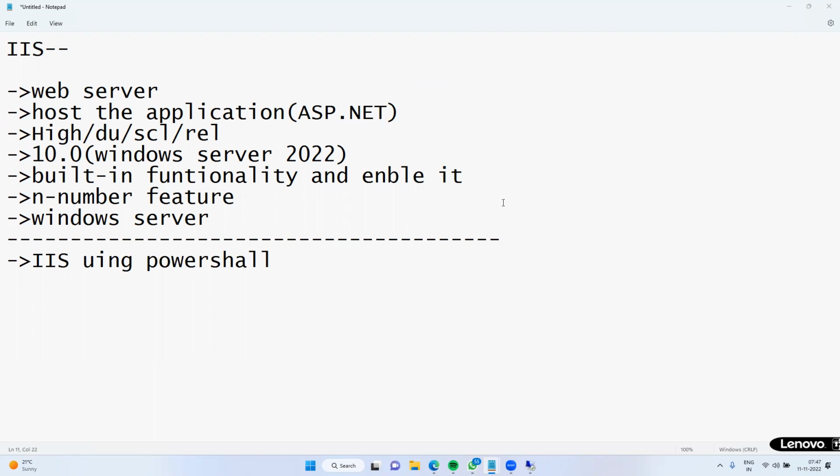Sir, could you please repeat the third point? Sorry, what is that?